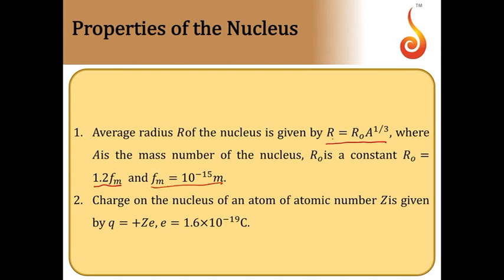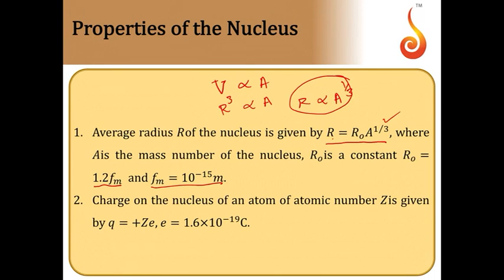So the volume of a nucleus is directly proportional to the mass number. Volume is proportional to r cube, so r cube is proportional to A, so r is proportional to A to the power 1 by 3. Assuming the nucleus to be spherical, from Rutherford's alpha scattering experiment and other experimental data, combining them, they arrived at this formula. So this is the size of the nucleus.